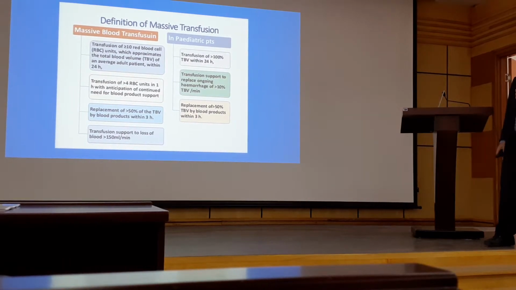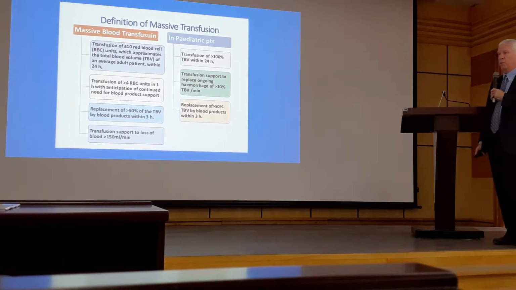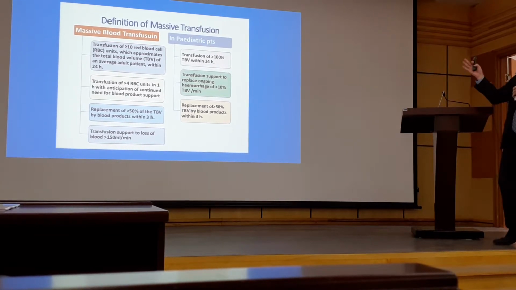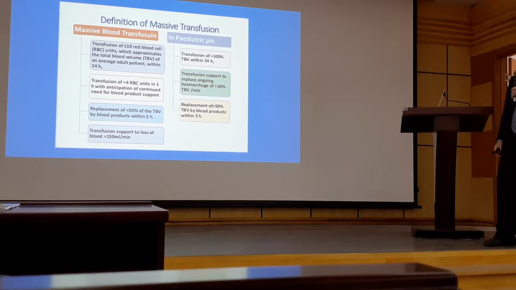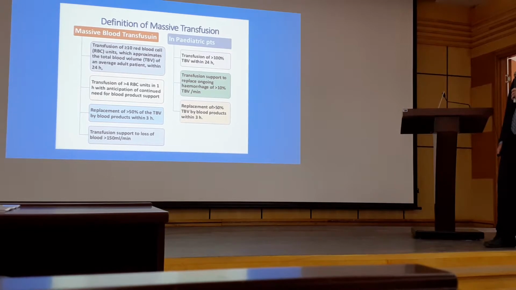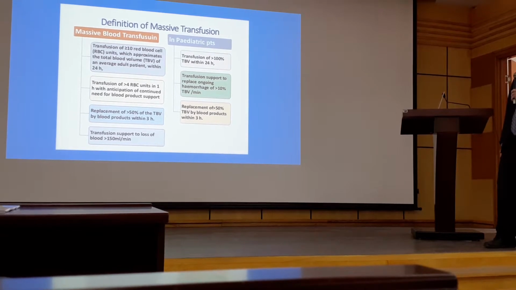So this is one definition. We consider what qualifies as a massive transfusion. Two columns here, on the left obviously adult patients, on the right pediatric. Some would say at least 10 units of red blood cells administered within 24 hours, or more acutely, at least 4 red blood cell units given with an anticipation of giving more within an hour.